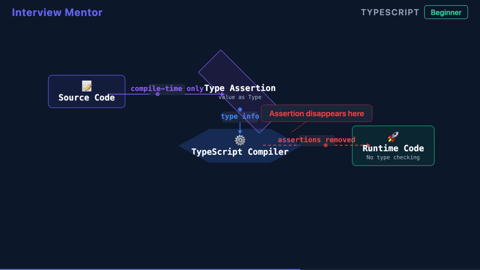Type assertions are purely a compile time tool. They tell the TypeScript compiler how to treat a value, but they don't perform any runtime type checking or conversion. At runtime, the assertion vanishes completely. The value remains exactly what it was. If you assert that a string is a number, TypeScript won't stop you, and no conversion happens.